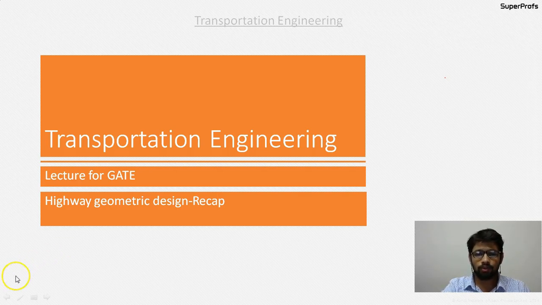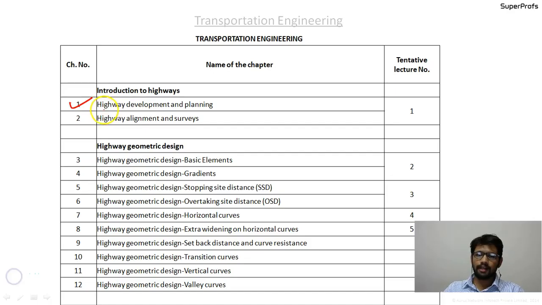Okay guys, so we will quickly go through the formulae chapter wise, and I hope you are here with your notebooks, the class notes. So starting with chapter number 1, in this chapter we discussed the history of highway construction, the highway development, and the first thing that we discussed was road development. You should remember the four names, that is the Resgate construction, Metcalfe construction, Telford construction, and the Macadam construction. These four names are important in this sequence.